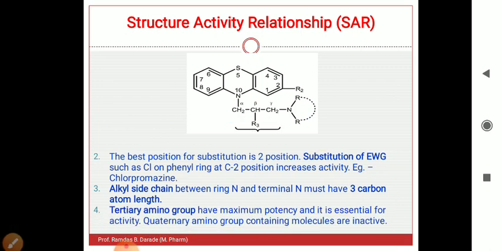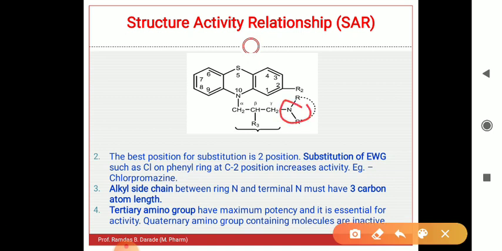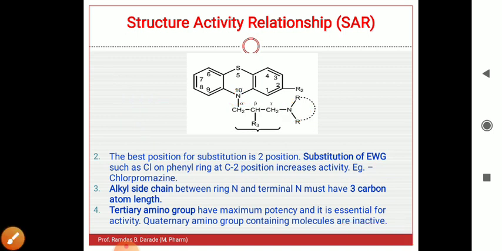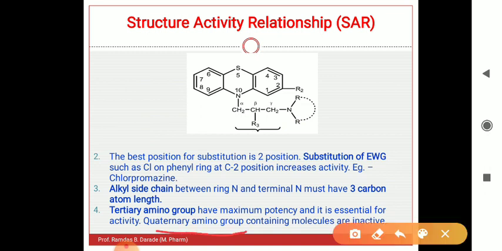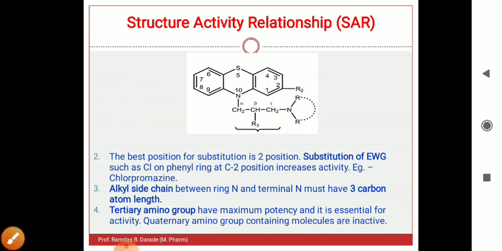A tertiary amino group has maximum potency and is essential for activity. This terminal nitrogen must be tertiary in nature. Tertiary nitrogen means the nitrogen to which 3 different carbons are attached, which is known as a tertiary amino group. This tertiary nitrogen is required for activity. If there is a quaternary group, the compounds become inactive, or there is a loss of pharmacological activity.